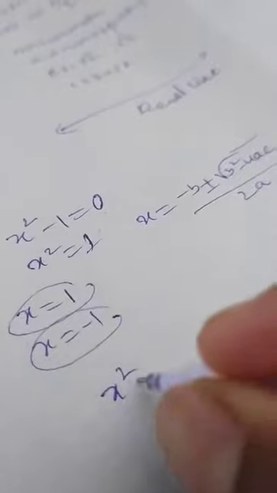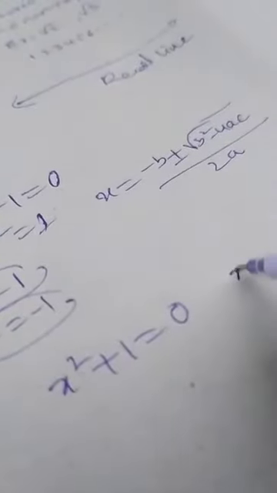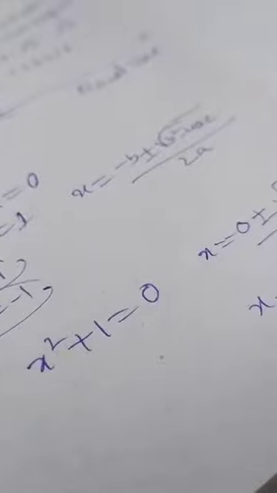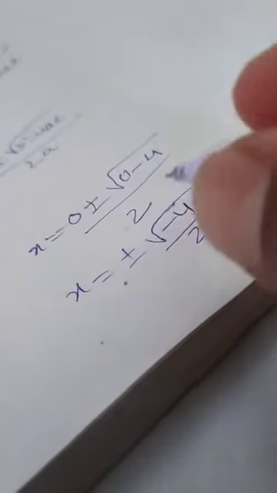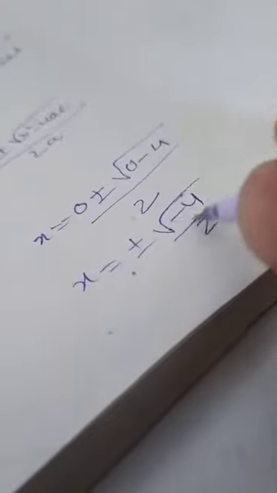Suppose I am taking x square plus 1 equals 0. If you use this formula, what will you get? What is the b value here? B value is 0. The x coefficient is not there, no? X equals plus or minus square root of 0 minus 4ac, by 2a. X is equal to plus or minus square root of minus 4 by 2. See here, the under root value is negative. So it is not a real value.